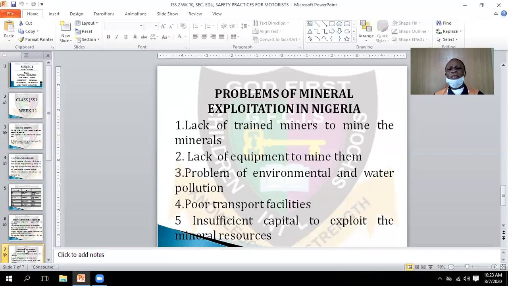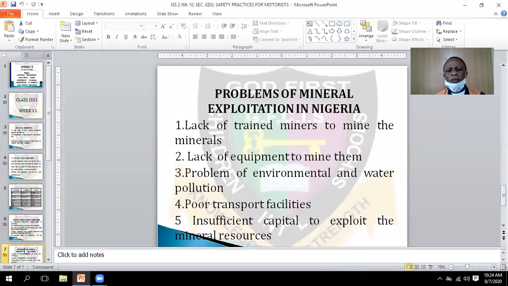Three, problem of environmental and water pollution. Like crude oil, if it is being mined, you see that it will pollute the water or the rivers. If you go to the Warri side, let me tell you, I pity those people there, because after mining this kind of crude oil, the water will be polluted. They will not be able to drink it. It will not be good for drinking. It will pollute their water and the environment.